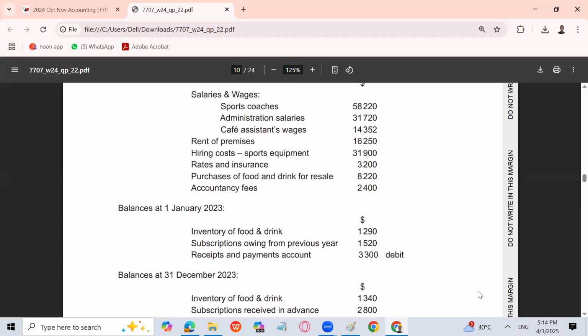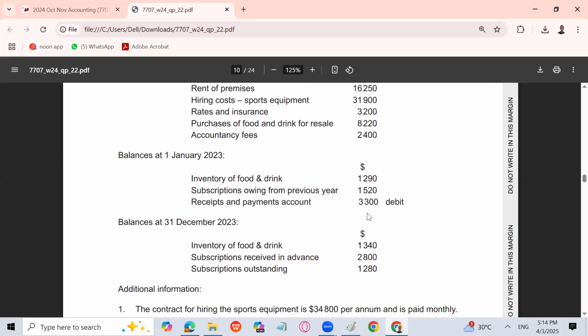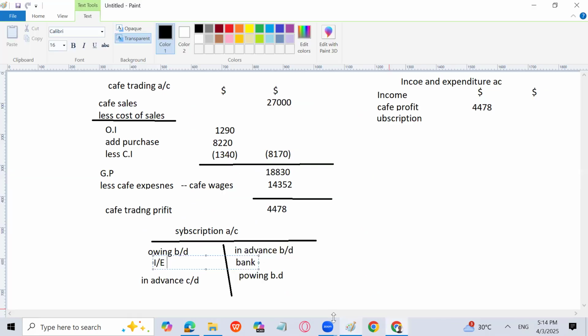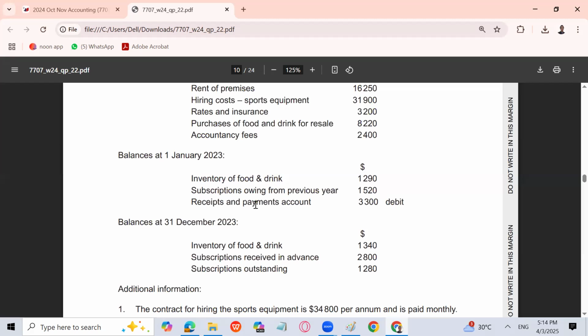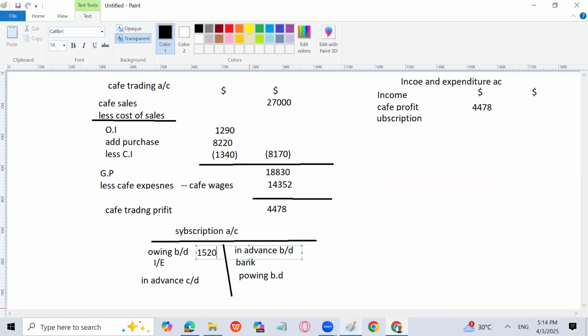subscription, regarding subscription is given. Subscription owing from previous year, that is 1520. That is the accrued brought down. Owing brought down, I will write here 1520. Let's see if there is owing carried down. I don't think so. Then subscription received in advance and outstanding is given 1280. Received in advance ending, this is in advance carried down. Outstanding is also ending. This is owing carried down, this is accrued carried down, this is outstanding carried down. The outstanding carried down is given. It will come over here 1280.